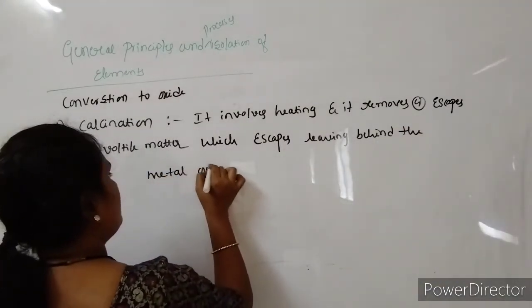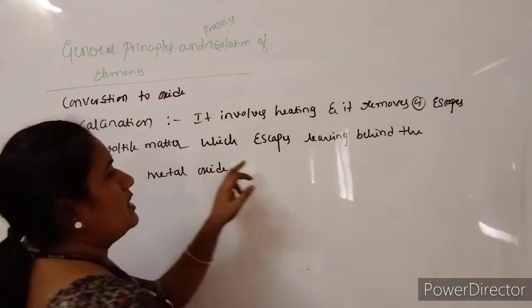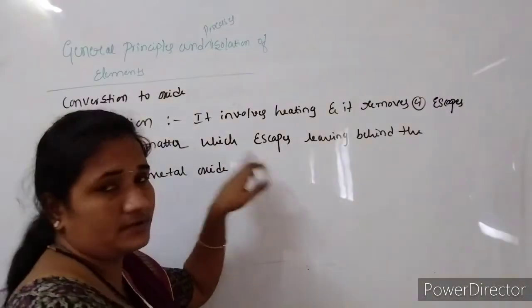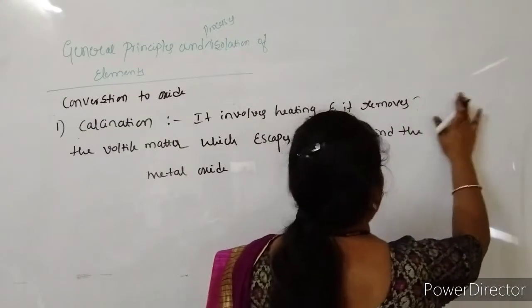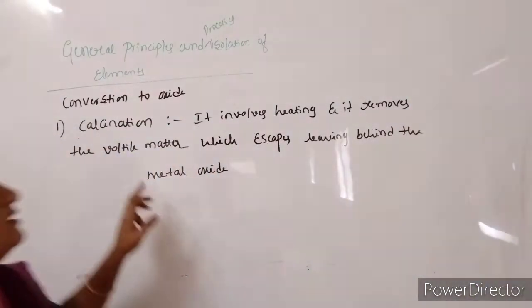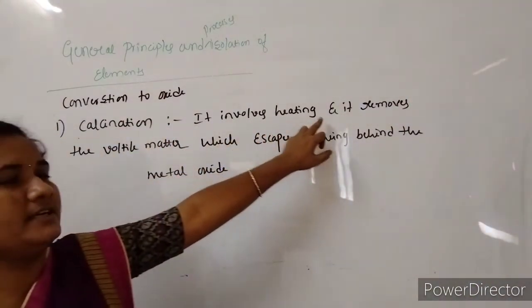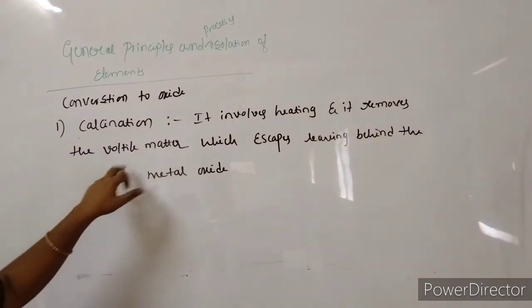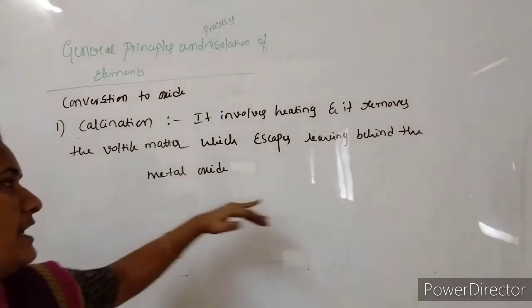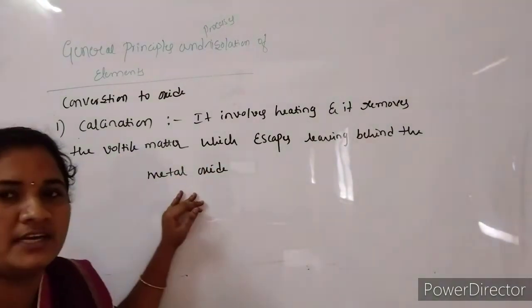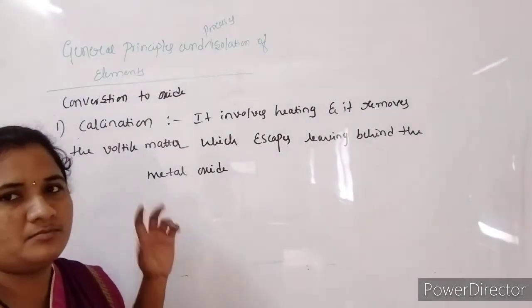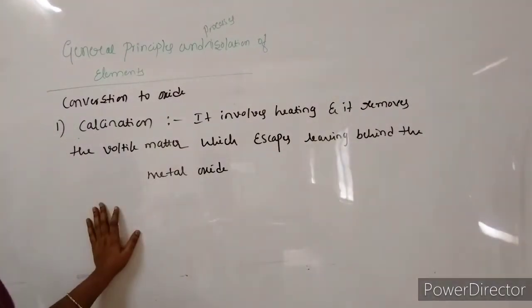Okay, so it is called calcination. It involves heating, and it removes the volatile matter which escapes, leaving behind the metal oxide. Then we are going to get the pure metal oxide after removal of the volatile matter.